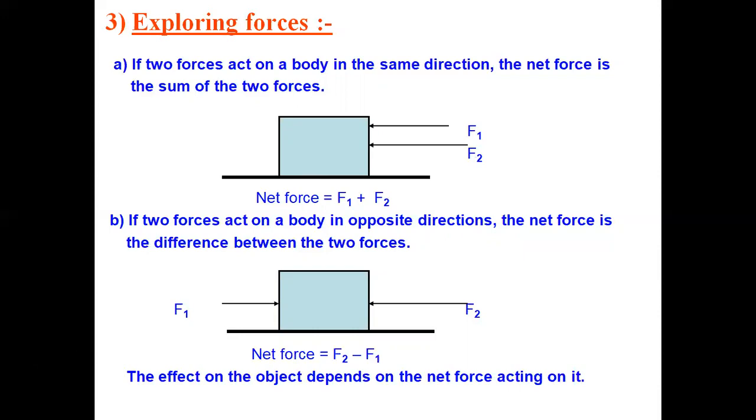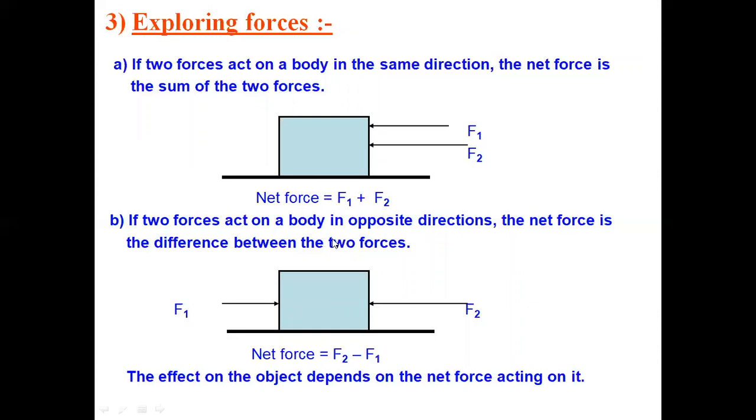If these two forces are applied in the same direction, F1 is here and F2 is also here, then the net force is the sum of the two forces. If two forces are applied on a body, the result will be the sum of the two forces. So the net force will be equal to F1 plus F2.